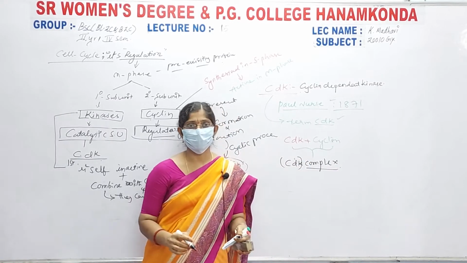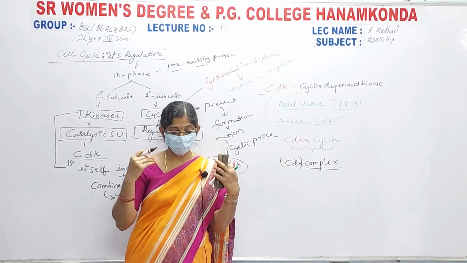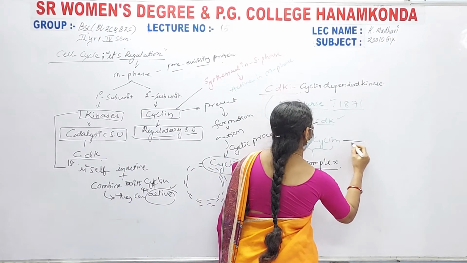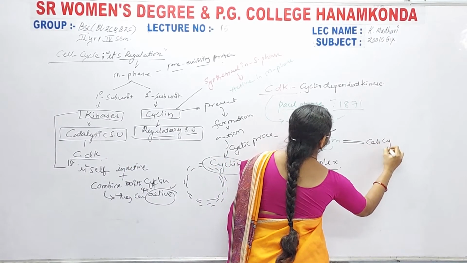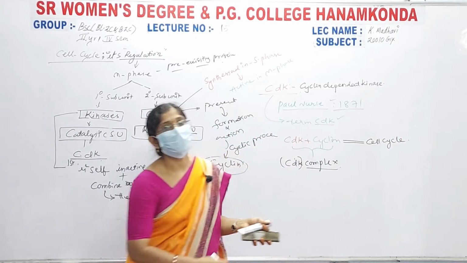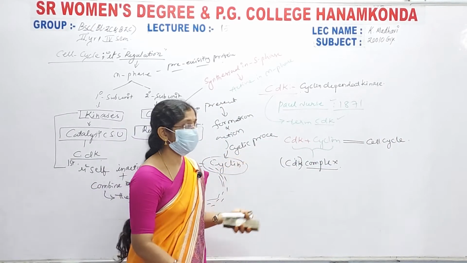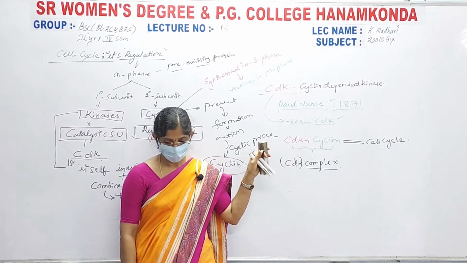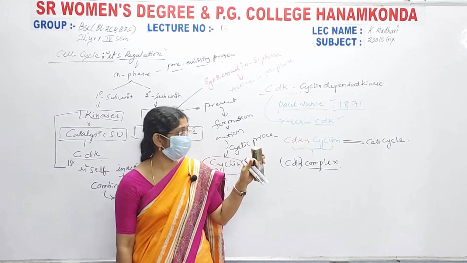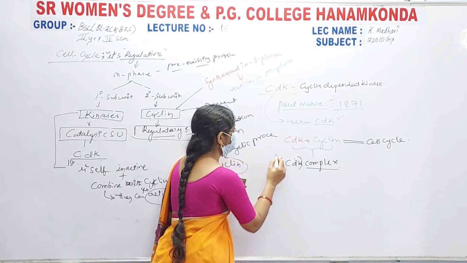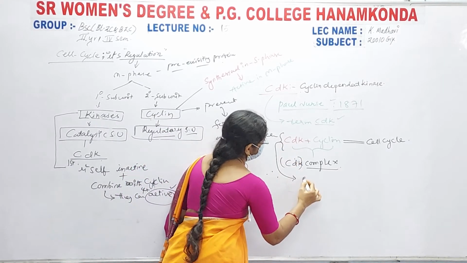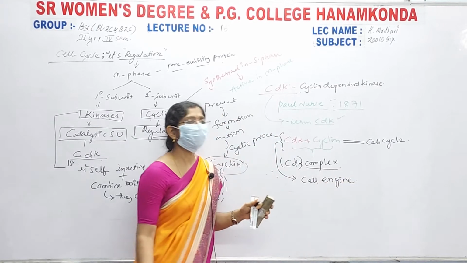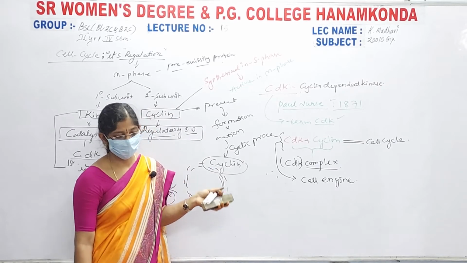Now the complex shows some actions on the cell cycle. The cell cycle is regulated by these CDK plus cyclins, right ma? And next, together they are called the cell cycle engines. That is why these two together are described as a cell engine, right ma?